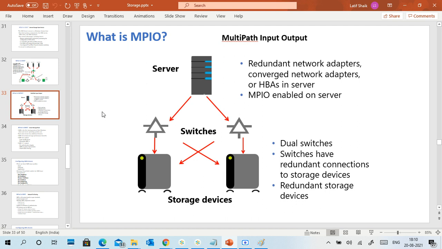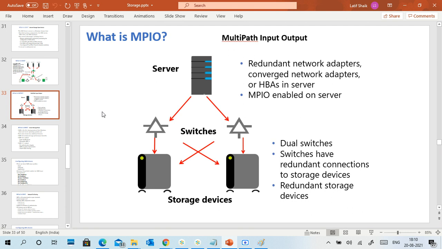Whenever you hear this word, you should recollect a few things. What is MPIO? Multipath input output. Whenever you have servers, like vSphere servers or Windows servers, you have to access the storage.